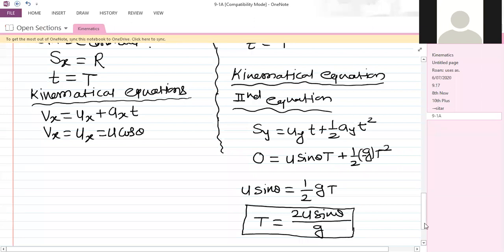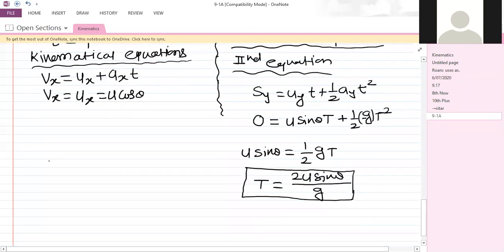So this is the time of flight. One quantity we got: time of flight is 2u sine theta divided by g.